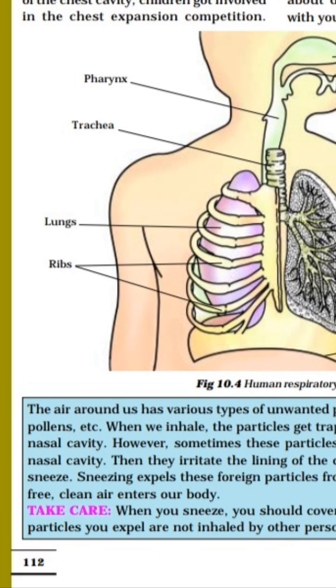In air, not only carbon dioxide, oxygen, nitrogen, these components are there. Many more unwanted particles are there. The air around us has various types of unwanted particles such as smoke, dust, pollens, etc. When we inhale, the particles get trapped in the air present in our nasal cavity. We are aware about that.